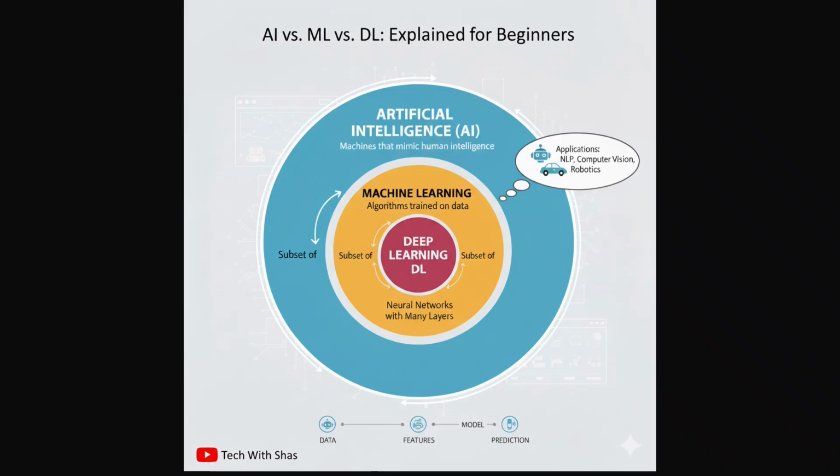Okay. So let's begin with artificial intelligence, or AI in short. At its core, AI is about creating machines that can mimic human intelligence. The ultimate goal of AI is to make computers think, learn, and solve problems in ways that resemble human cognitive abilities. How humans think, how humans act. We want to mimic that. This can range from simple tasks like playing chess to incredibly complex ones like understanding human language or finding solutions for a disease, so to solve the problem of any medical issue.